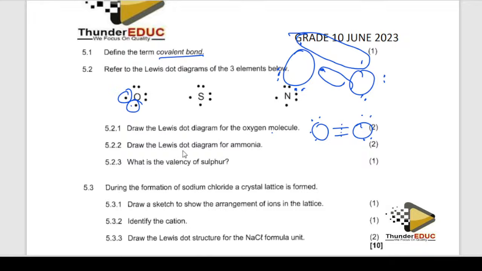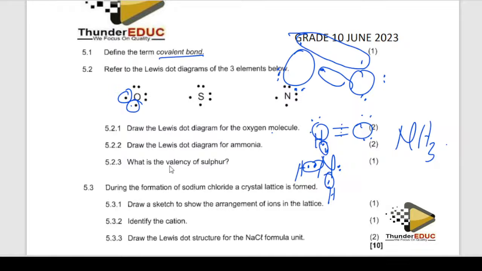Then they're asking for the Lewis diagram of ammonia. Ammonia is formed like this. Hydrogen is 1. Nitrogen, find the group number: 1, 2, 3, 4, 5. So the remaining ones are going to be hydrogen. You see? That is a simple diagram: this one becomes a bond, this one becomes a bond, this one becomes a bond. However, it forms a trigonal pyramidal shape. Anyway, they're not asking for the shape.